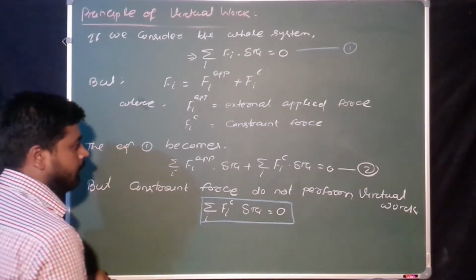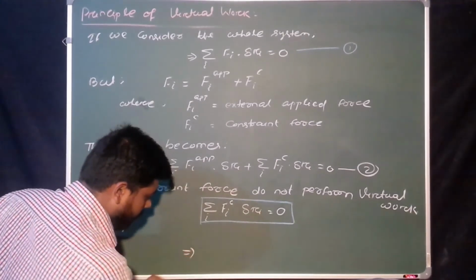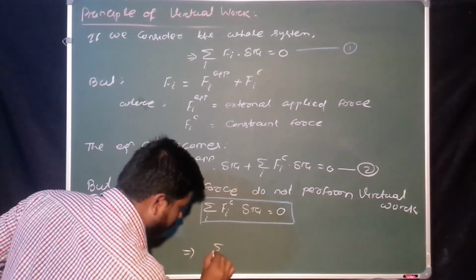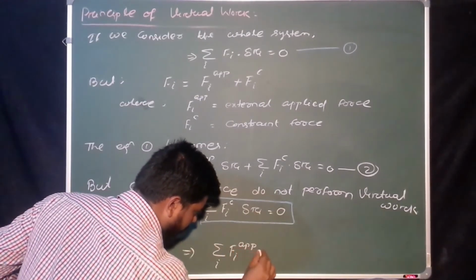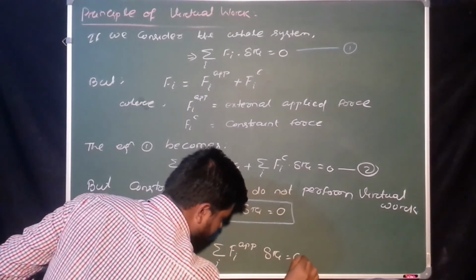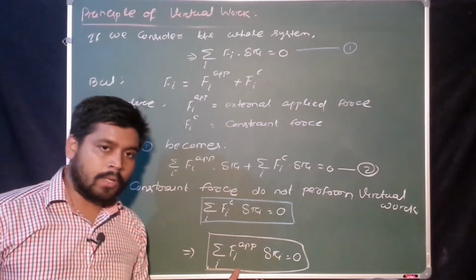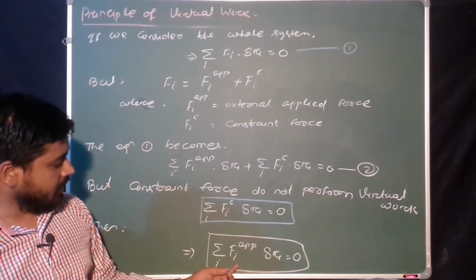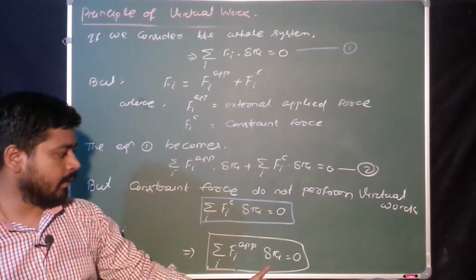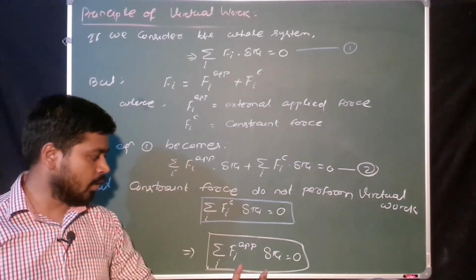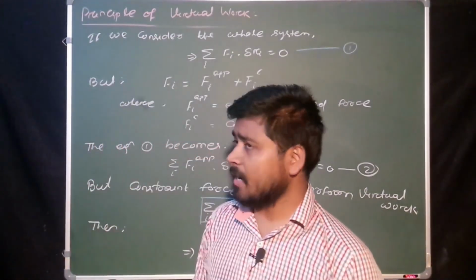Then what is left here? Then we have equation 2 reducing to sum over i Fi applied dot delta Ri is equal to 0. That indicates the virtual work done arises due to the external applied force only. Okay, this virtual work done, because this delta Ri is the virtual displacement, so this is the virtual work done due to the external applied force. This is all about the lecture on principle of virtual work.